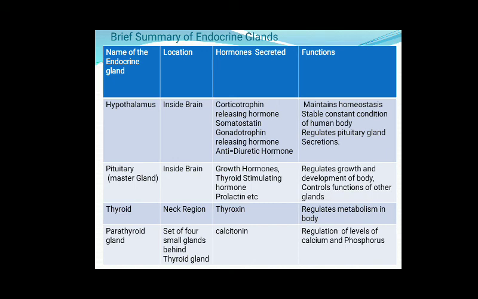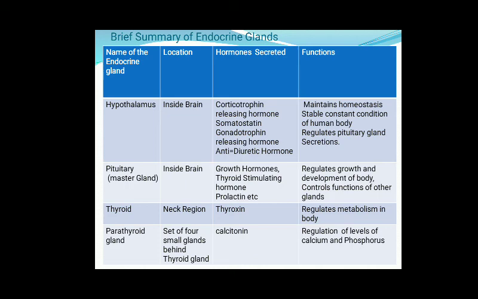Thus the endocrine system in our body is a group of endocrine glands which produce hormones. This system is also known as the hormonal system. Thus we can say that in addition to the nervous system, there is another system in our body, known as the endocrine system, which helps in coordinating the activities of our body.